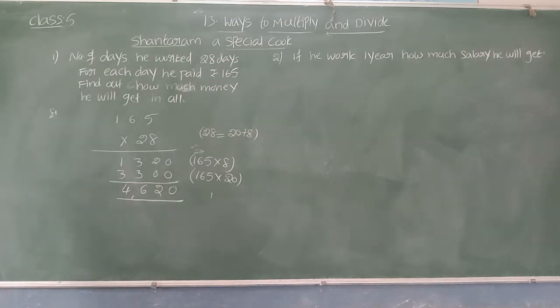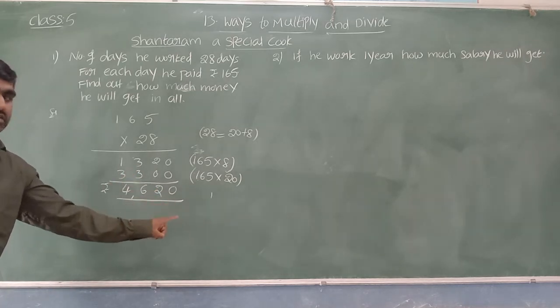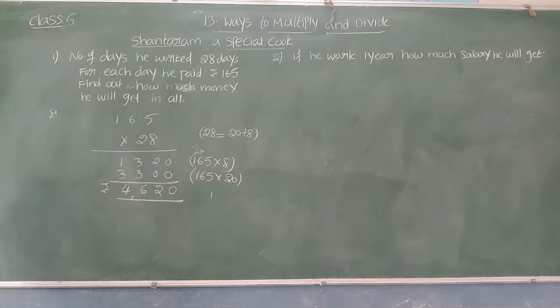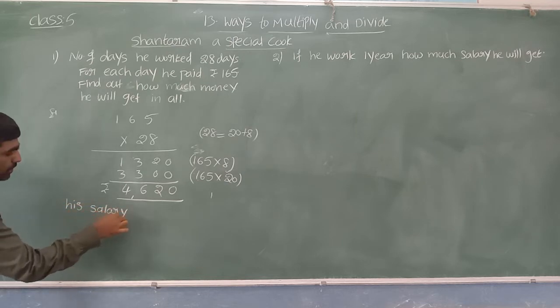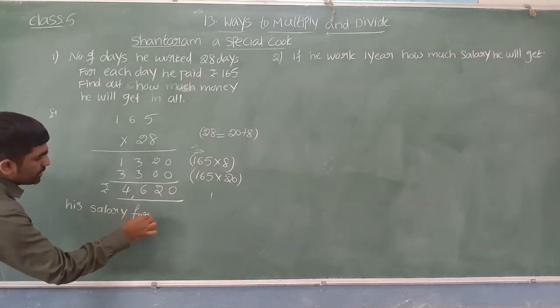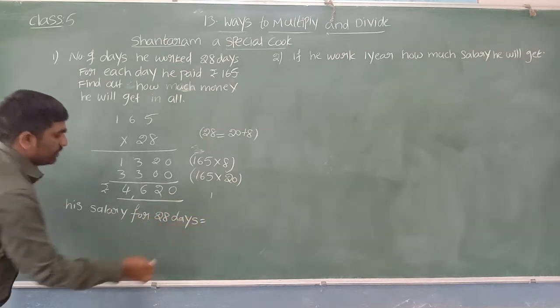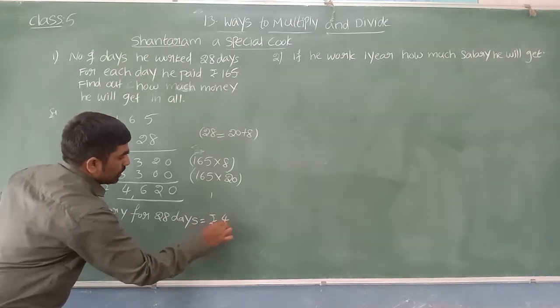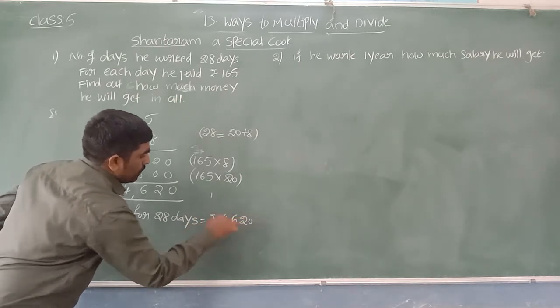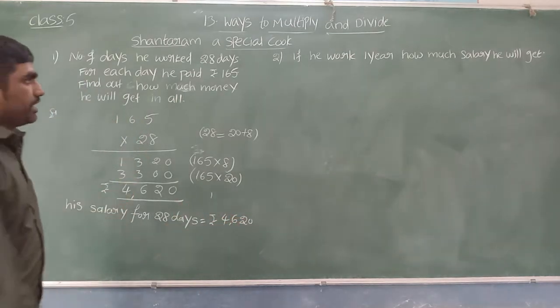I got 4,620 rupees. Now Shantaram is going to get 4,620 rupees by working 28 days. So we can write his salary. His salary for how many days, beta? Sir, his salary for 28 days is equal to rupees 4,620.